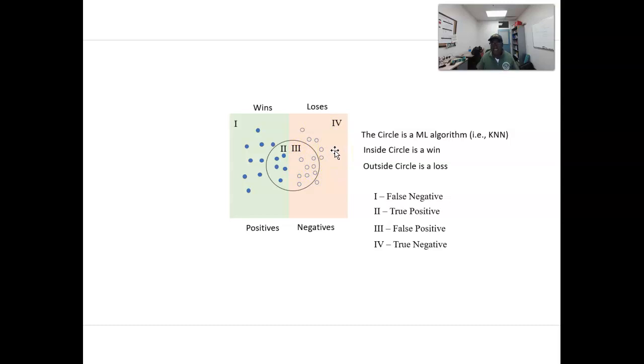And then finally 4, you're saying that it's a loss, but in reality it is a loss. My apologies. You can make mistakes sometimes. You're saying that it is a loss. In reality, it is a loss. That's good.